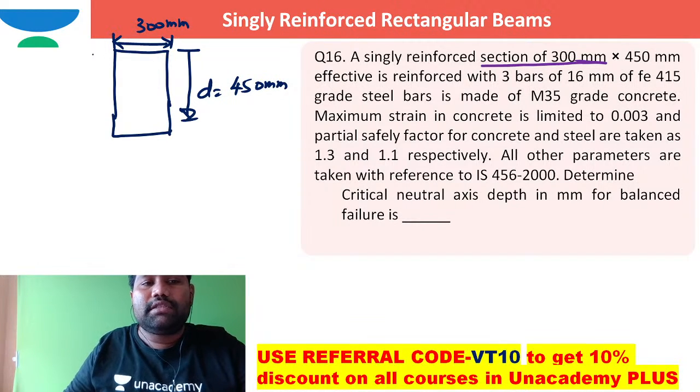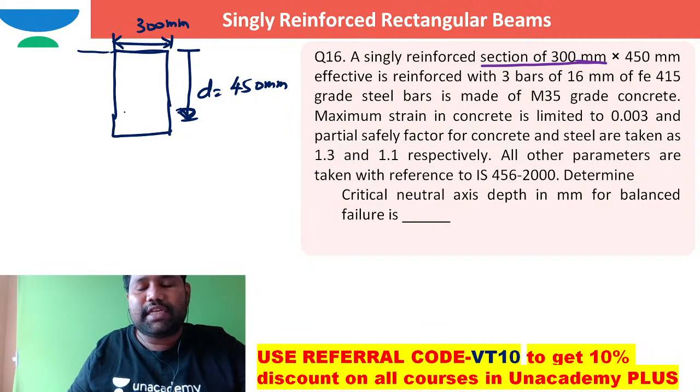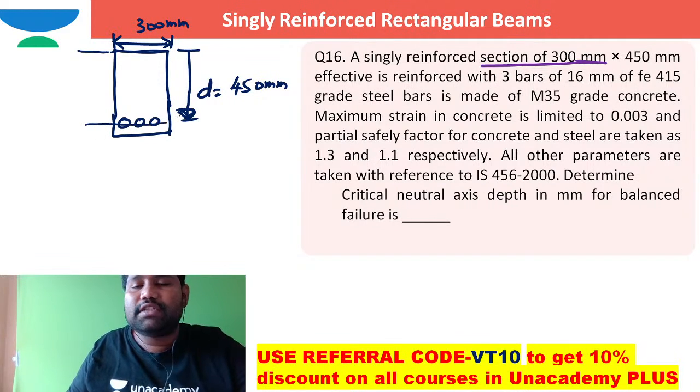The effective depth is from the extreme compression fiber to the centroid of tension reinforcement. And there are three bars, two, three, centroid of tension. And three, I can directly write, three numbers of 16 millimeter diameter.